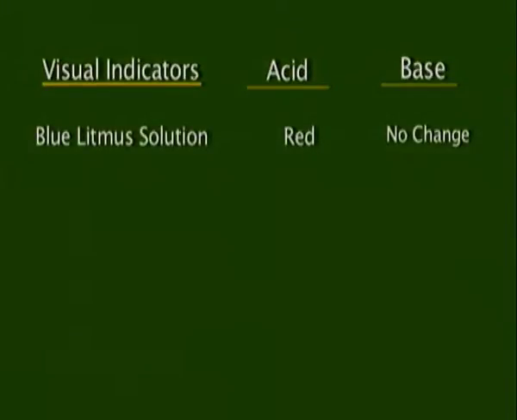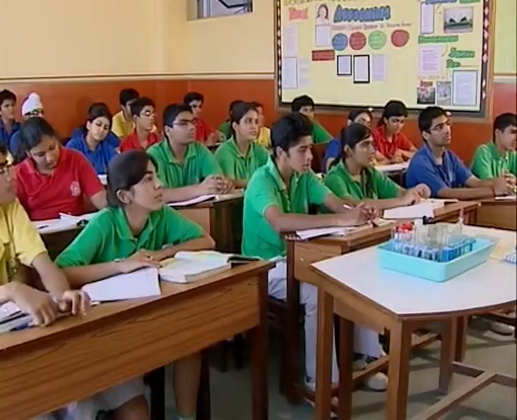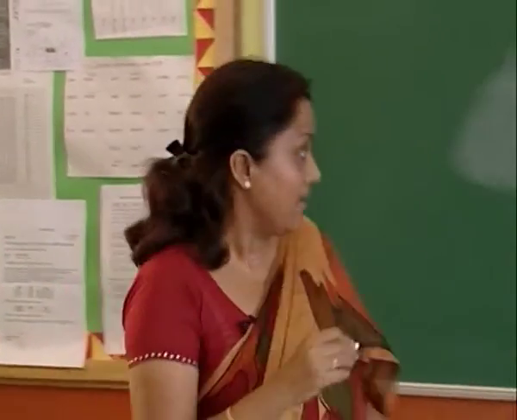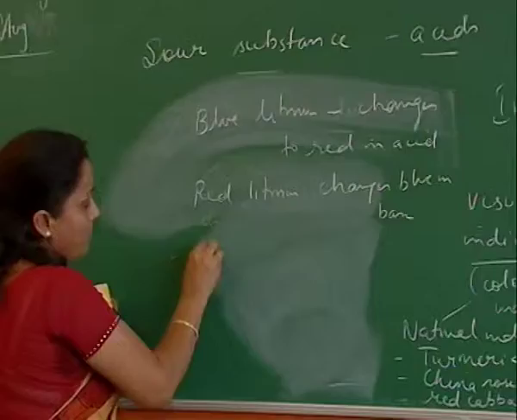we'll use blue litmus, which changes to red in acid, and red litmus changes to blue in base. But if I put red litmus in an acid, then there will be no change. So red litmus can also be used to test for an acidic substance. If you put red litmus in a substance which you do not know whether it's an acid or base, and it doesn't change its color, it means it's an acid. And if it changes its color from red to blue, then that's a base. So red litmus changes to blue in base. That's one.